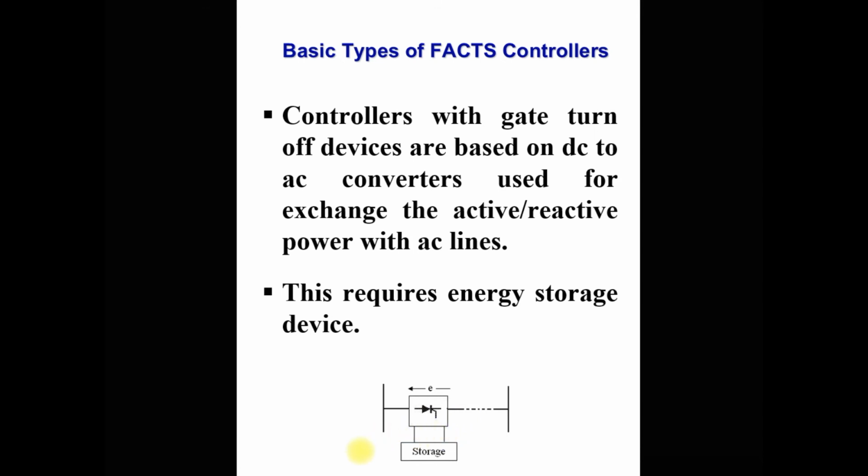This is an AC transmission system, and this basically works as an inverter. So the inverter requires a DC supply. So the DC supply they get from the storage. So this FACTS controller requires a storage device. So you can see in this figure, this is a series controller, this is a storage device. As a storage device for the FACTS controller, we can also use a capacitor.